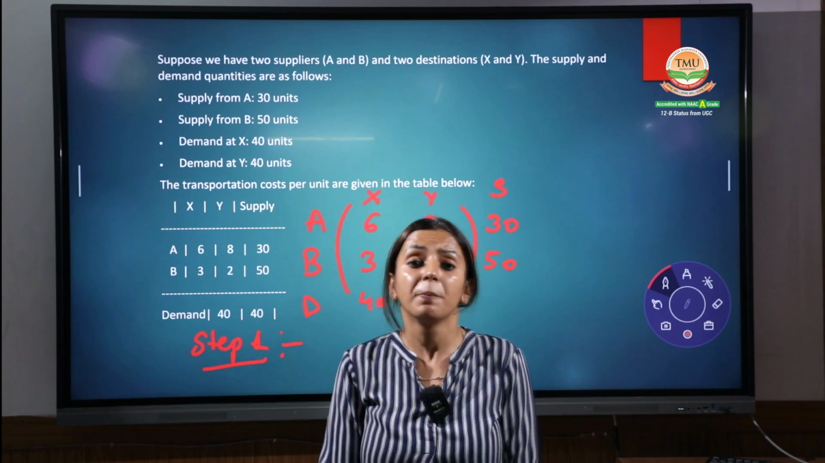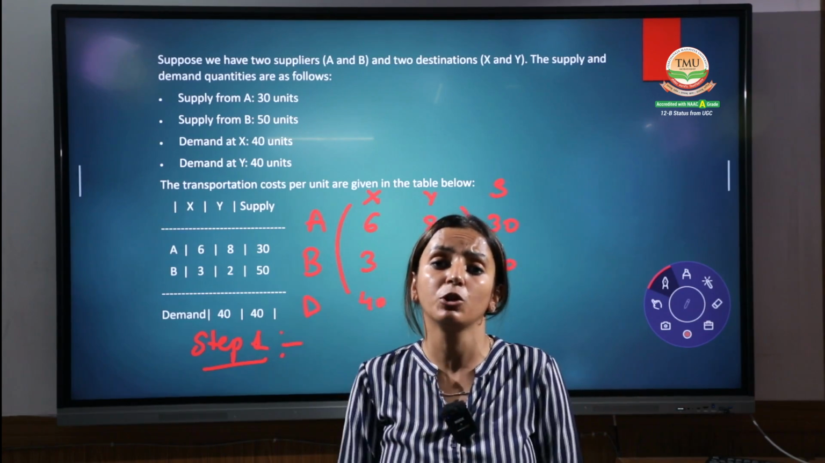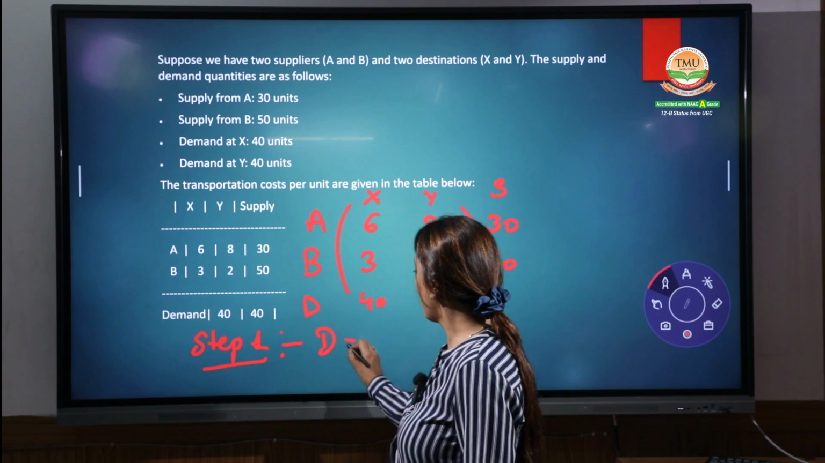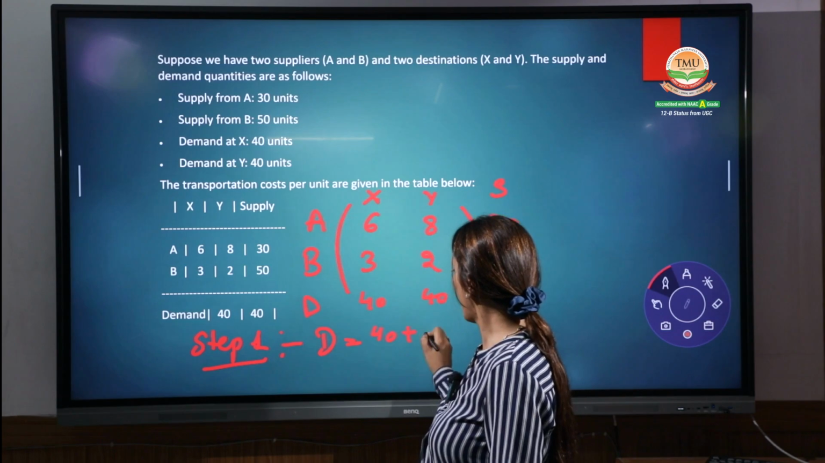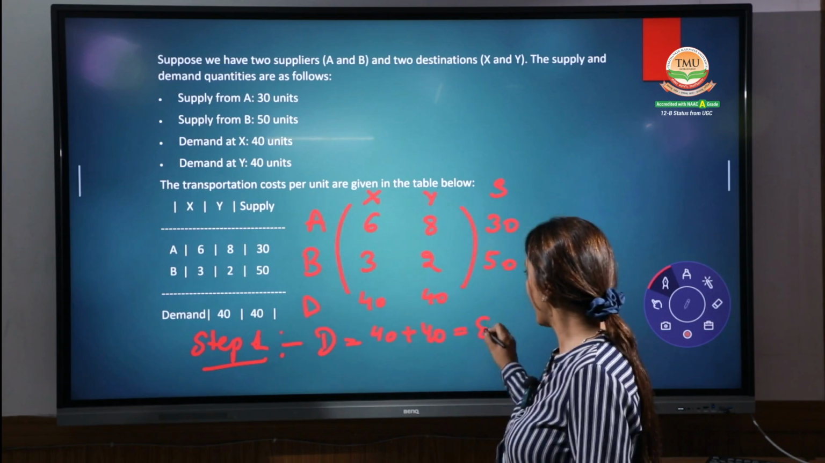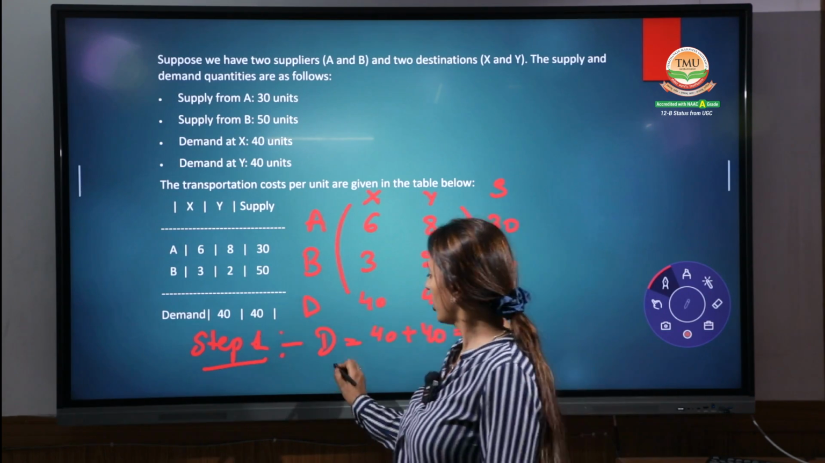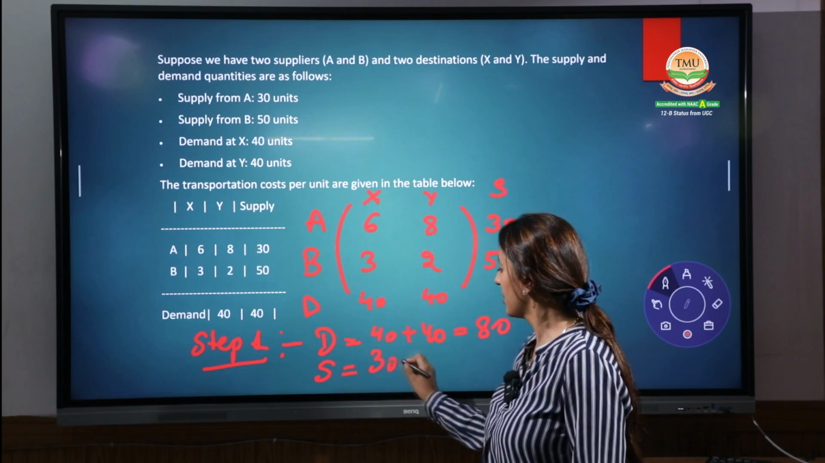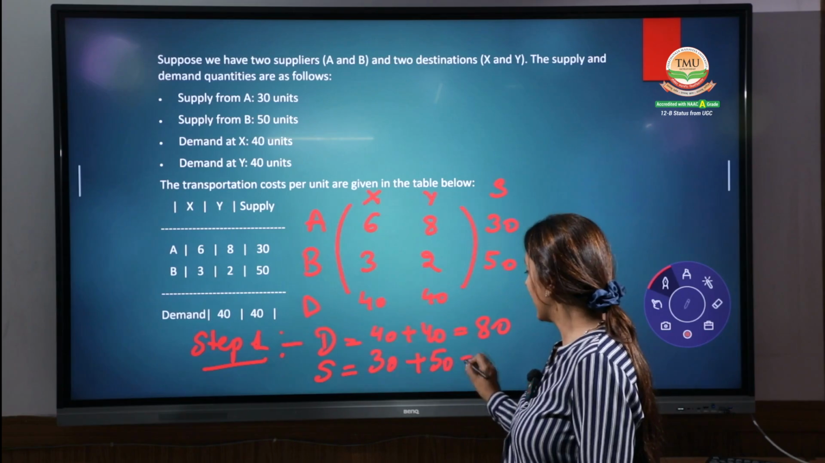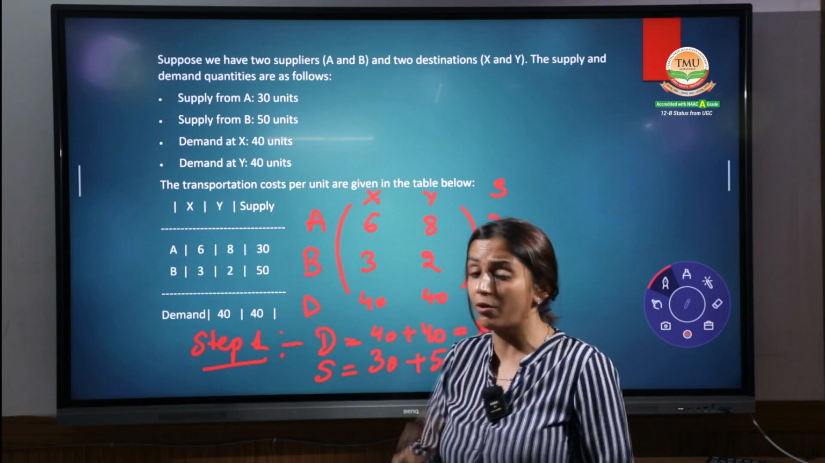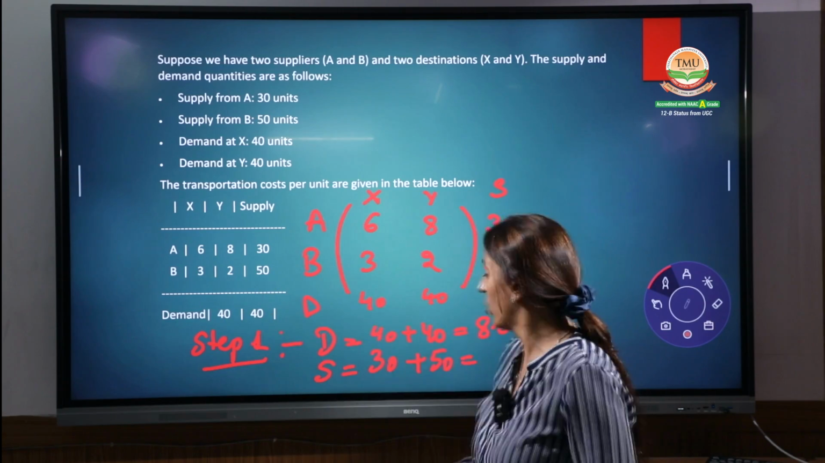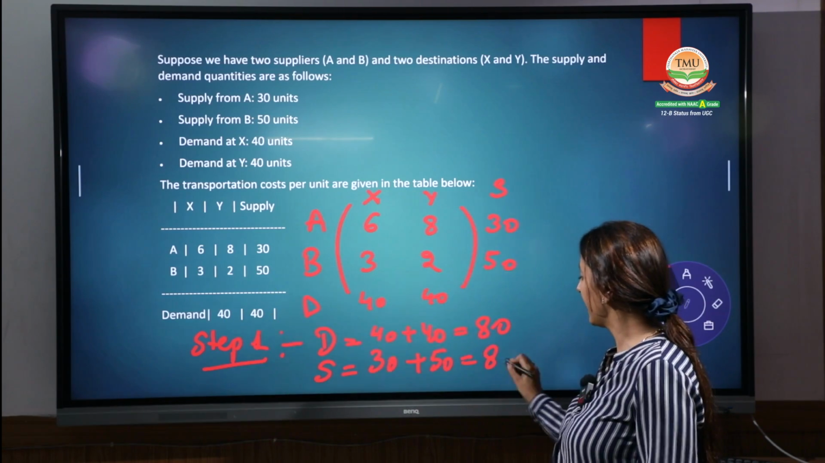Remember, it will be in your mind to start the question while balancing the demand and supply. Total of all the demand, 40 plus 40, that will be equal to 80, right? Total of supply, this 30 and 50, 30 plus 50. Take out your calculator, start doing questions with yourself. Don't just watch. Take the paper and start doing it with me. 50 plus 30 is 80.